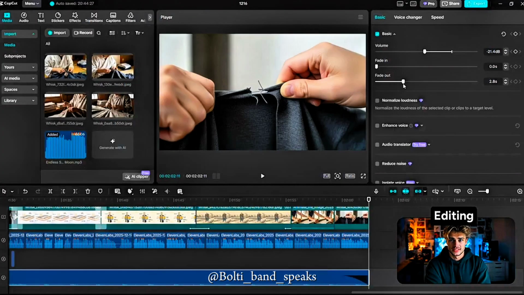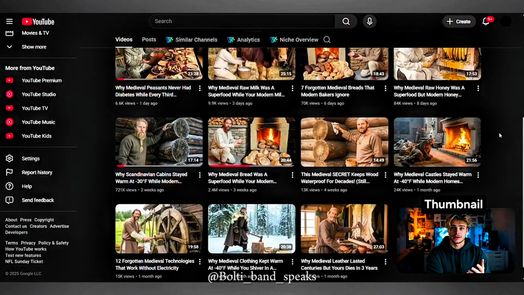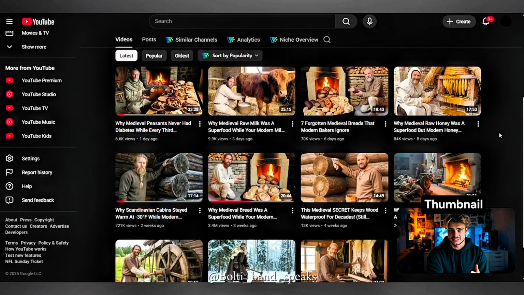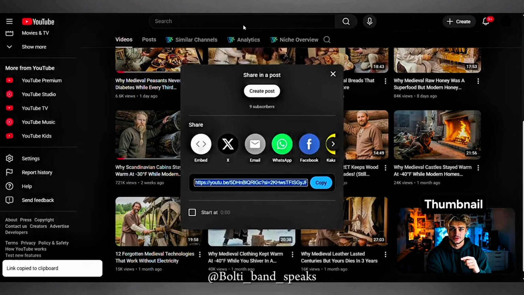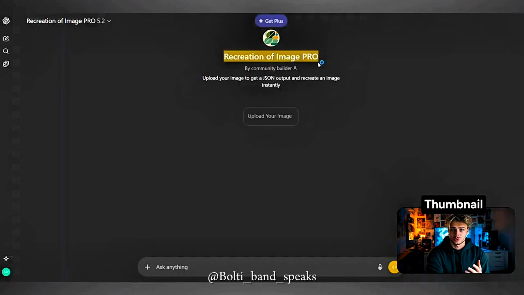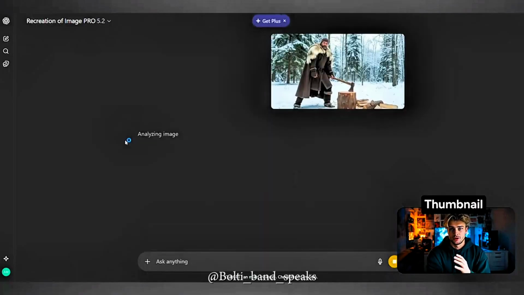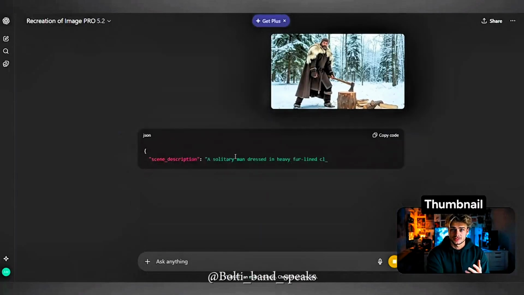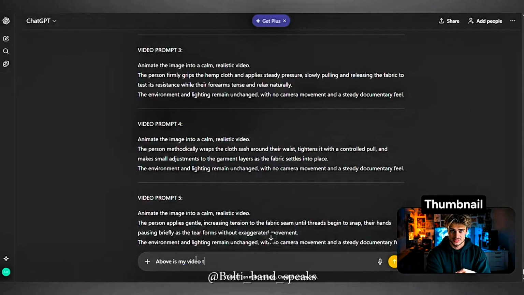To end things off, we need to finalize the packaging. Now, when we take a look at our competitor, his thumbnail structure is pretty consistent and simple throughout. So, producing our thumbnail is going to be pretty simple. Download whichever thumbnail best matches your video's concept. We'll use my other tool inside Creator OS, which is the image to JSON tool, to convert our competitor's thumbnail into JSON data. Then let's head back to our old conversation where we did all of the production inside of.